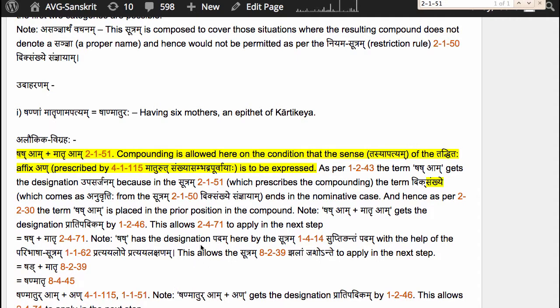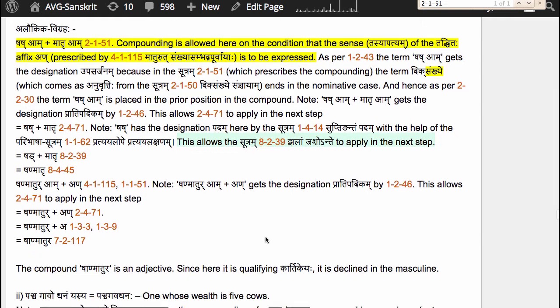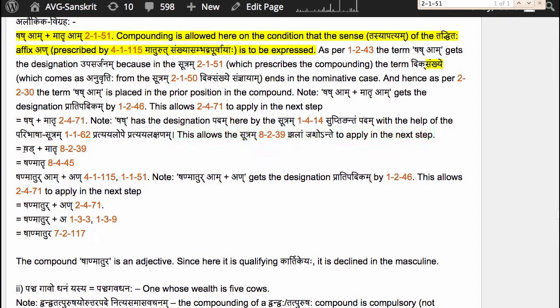So shash does have the padasanjna in spite of the affix am taking the luk elision. This allows us to apply the sutram 8.2.39 to substitute the jash letter da in place of the letter sha, which is at the end of the padam. So we get shad matru. Now we apply 8.4.45 yaro'nunasike'nunasiko va to give us shan matru.